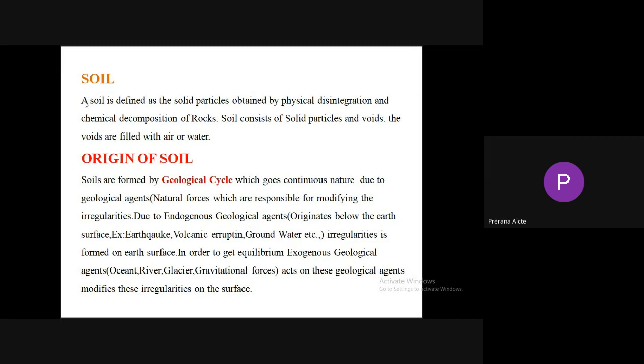Geological agents are natural forces which cause irregularities on the earth surface. In order to get equilibrium, that means the number of elevations and the number of depressions on the surface should be equal, exogenous agents act on these irregularities and modify them on the surface of the earth. Depressions and elevations are formed due to endogenous geological agents, and these depressions and elevations are made flat by exogenous geological agents.